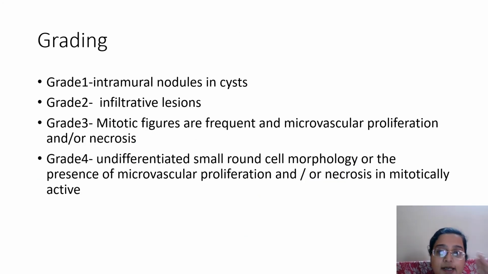So this grading is actually done for crush smears. Otherwise, histopath will have the entire tissue. So when you get a crush smear, you can say, okay, fine, this could be an astro or an oligo. I'll show you in a bit.